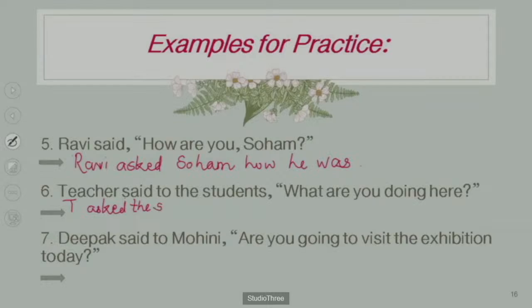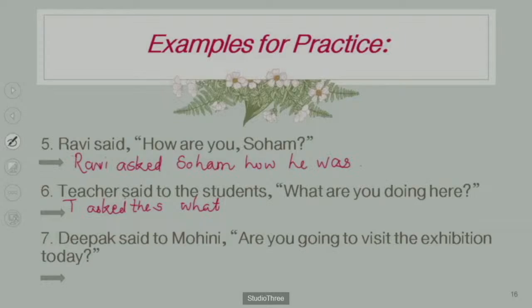You see guys, the same WH word should be the conjunction here: what. You have to change this part of the sentence into the assertive, that is, "you are doing here". What does "you" stand for? For the students.